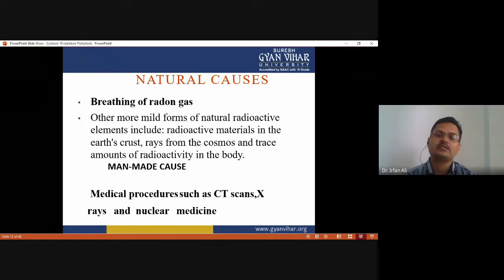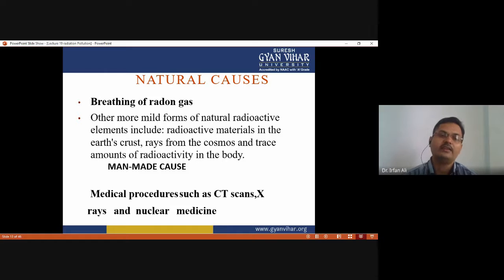Some causes are natural and some are man-made. The natural causes include breathing of radon gas and other milder forms of natural radioactive elements. These radioactive materials in the earth's crust rise from the cosmos, and trace amounts of radioactivity are in the body.